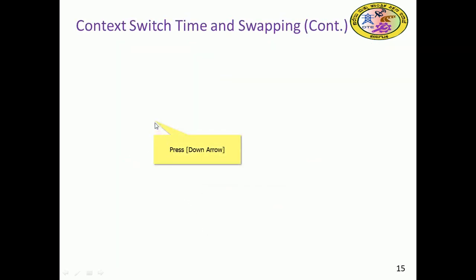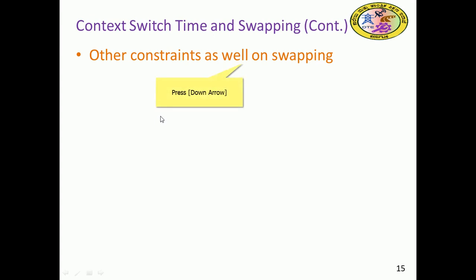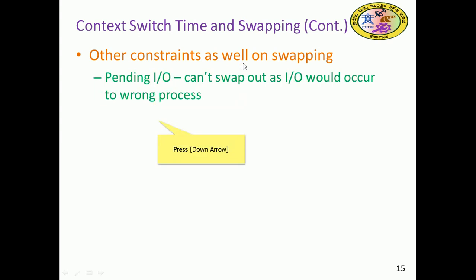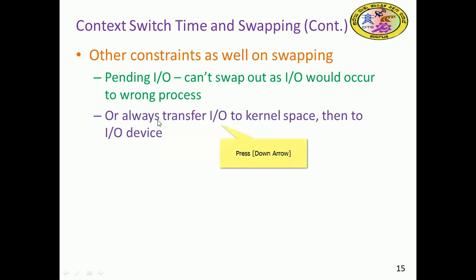Continuing context switch in the case of swapping, there are other constraints on swapping as well. If there is pending IO, the process cannot be swapped out. Such a process we cannot swap; let the IO complete, then we can swap out or swap in. Otherwise IO would occur to the wrong process. So we can always transfer IO to kernel space, put it in a very safe place in the kernel, and then to the IO device.